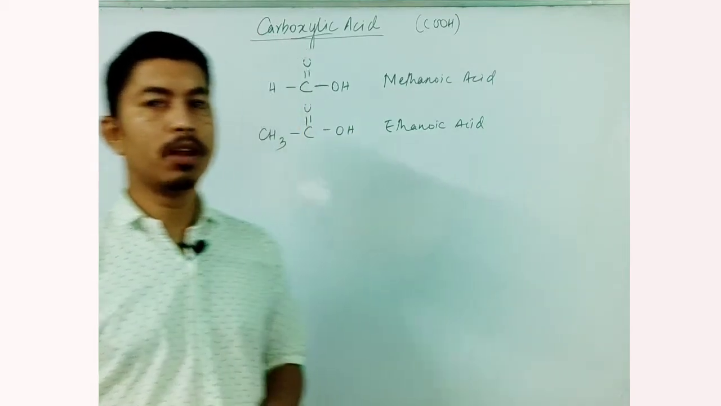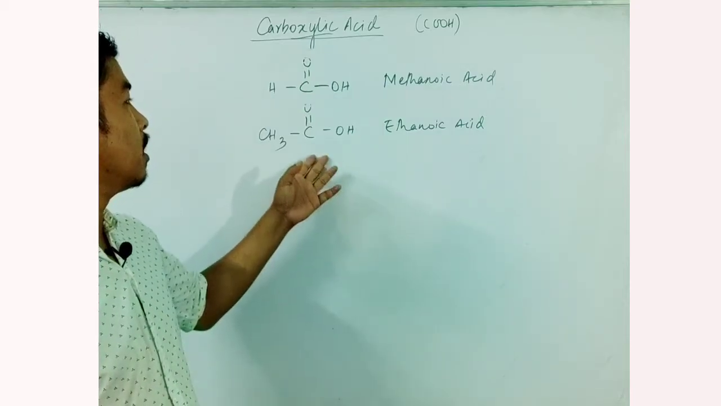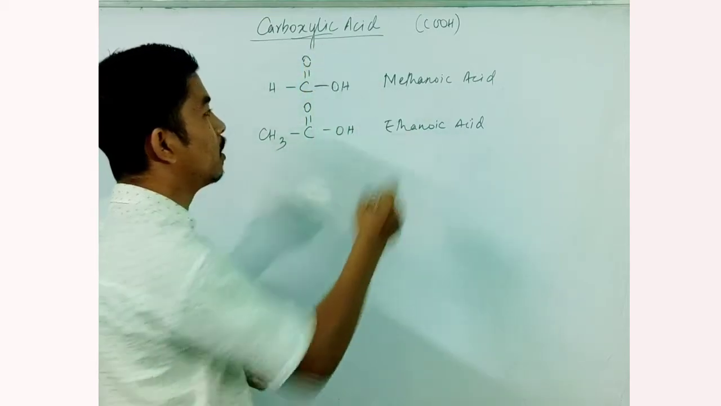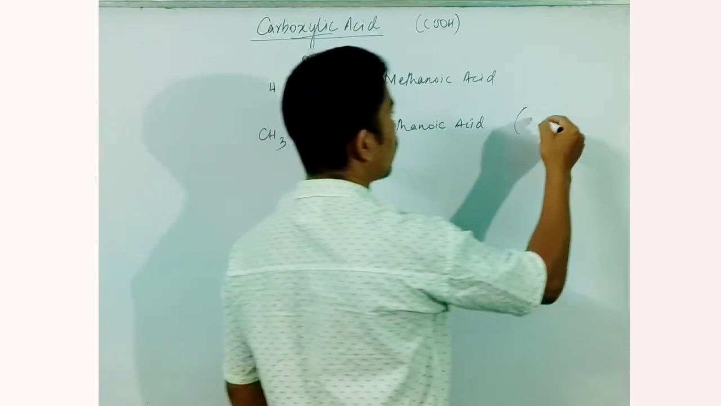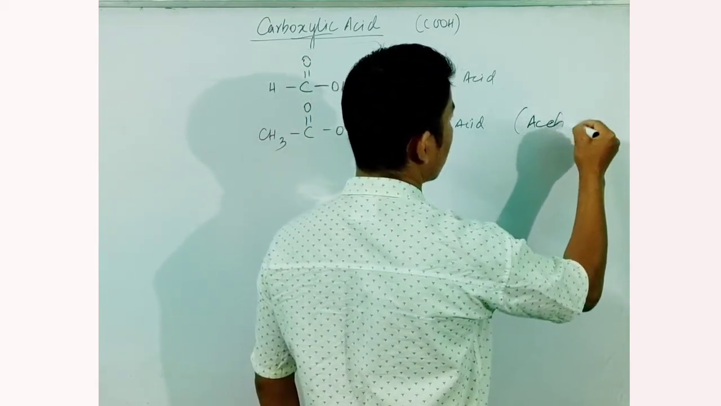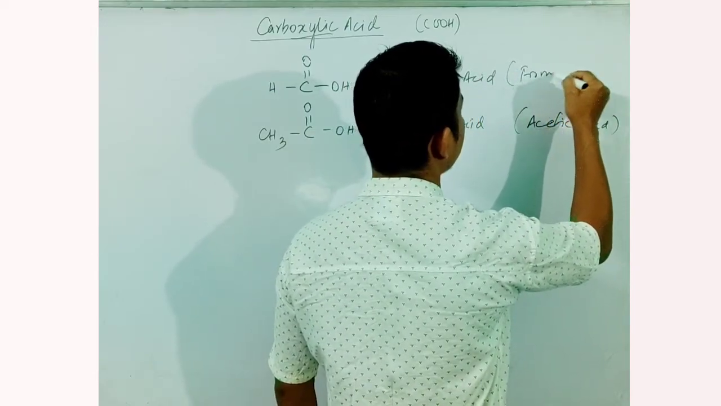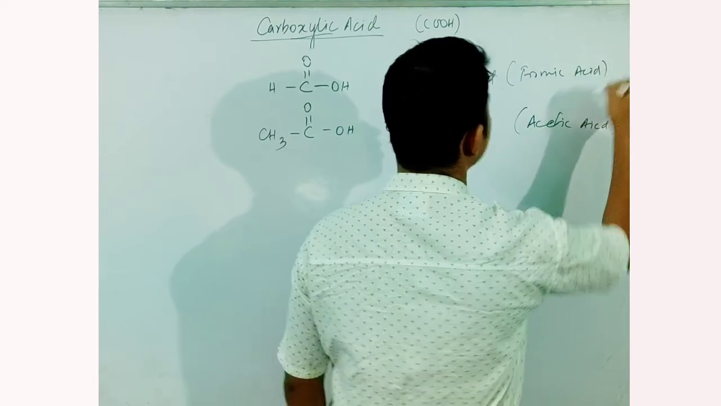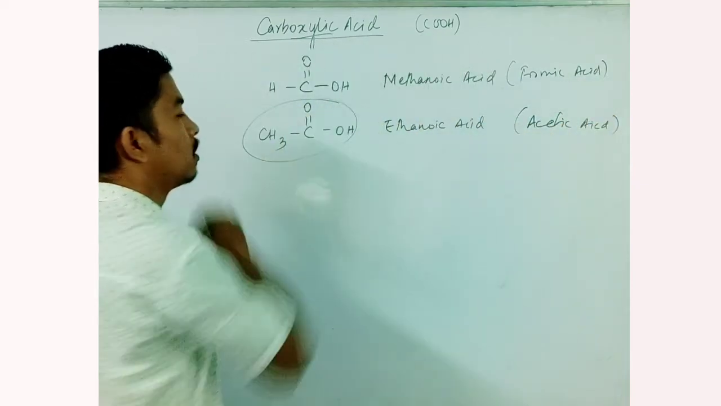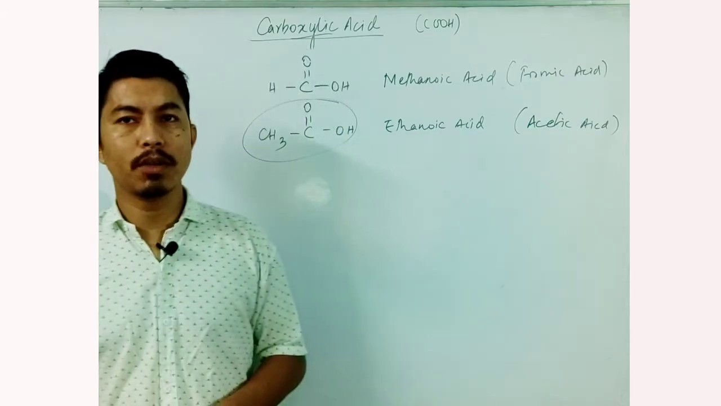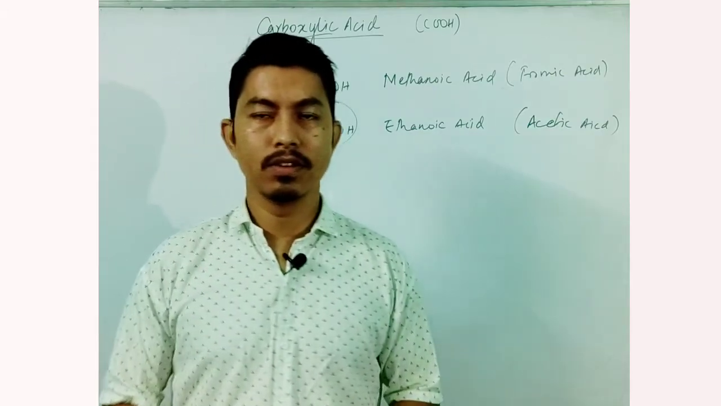Now we will be learning in detail about the second member of the homologous series of carboxylic acids, which is ethanoic acid, also known as acetic acid, and the first one is known as formic acid. Now we will be studying in detail the preparation of acetic acid as well as its chemical properties and uses.